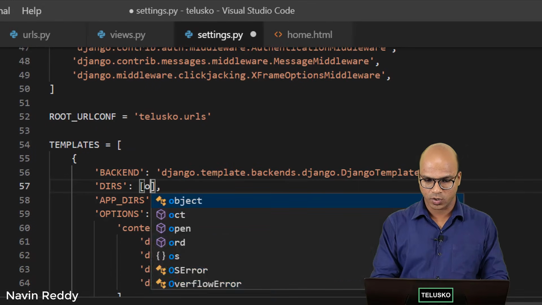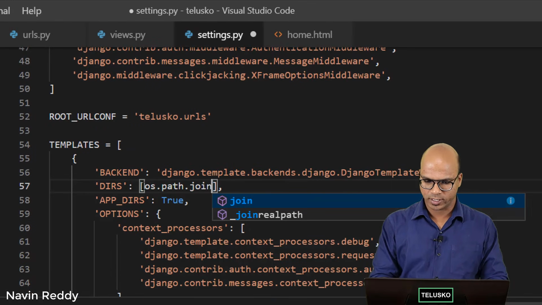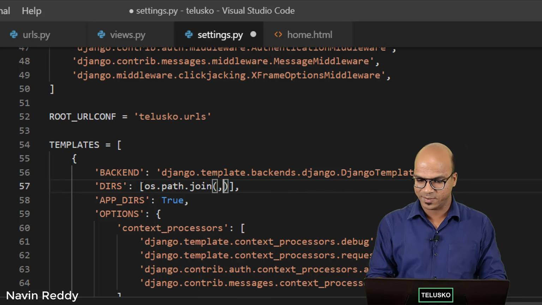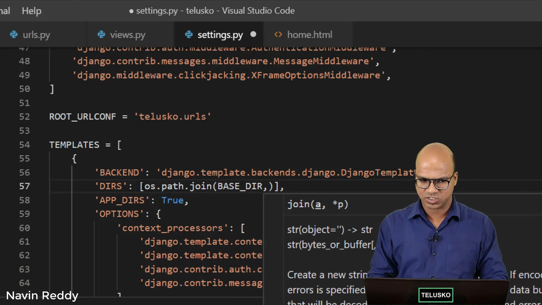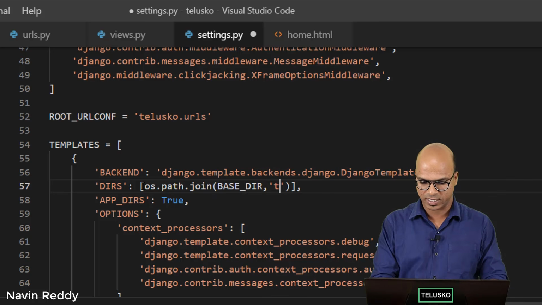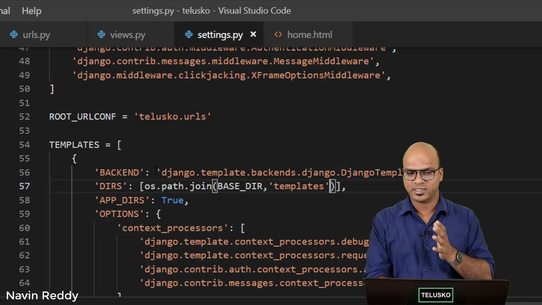To do that, you have to say os.path.join, and in the bracket you have to specify two things. First, the base directory. So you can simply say BASE_DIR, and here you have to mention the folder name where you have all the files. So you can say we have those things in templates, and your job is done. So you have specified the path.